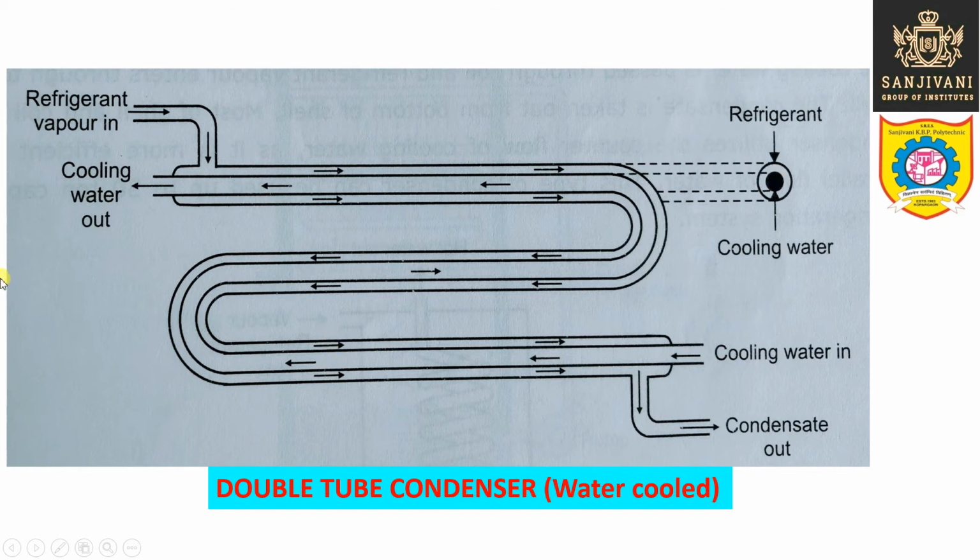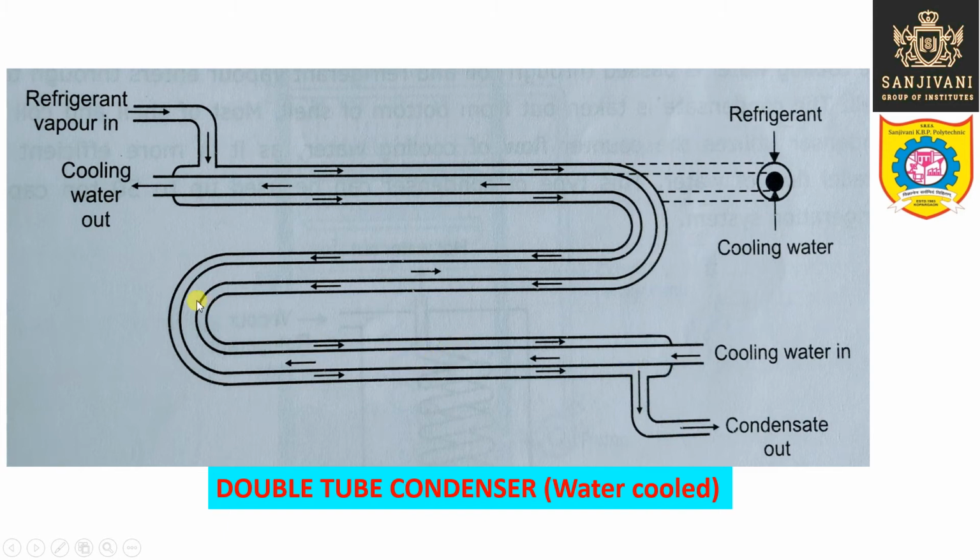So here you can see that the refrigerant vapor is entering from here and it is flowing in the outer tube. Refrigerant vapor is flowing along the outer tube having the larger diameter, and the refrigerant gets condensed and the condensate is coming out from the larger tube, right? But what is flowing from the inner tube is the cooling water. Cooling water is flowing from the inner tube and it is flowing in the opposite direction.